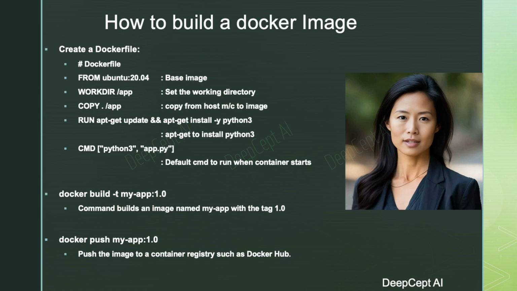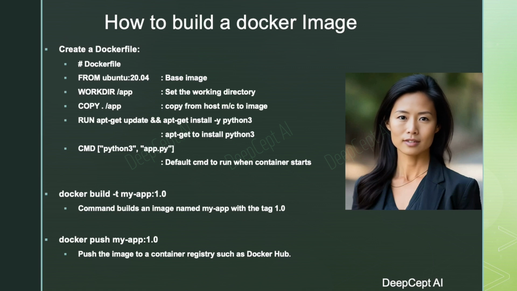Docker images are constructed using a set of instructions given in a file called a Dockerfile. Begin by creating a text file named Dockerfile in the root of your application or project, which will contain the instructions for building the Docker image. Specify the base image for your application, typically representing a starting point with a base operating system. In this example, the base image is Ubuntu 20.04 obtained from Docker Hub.